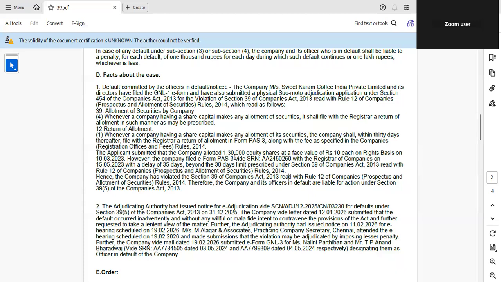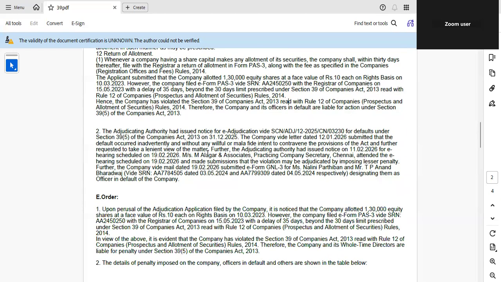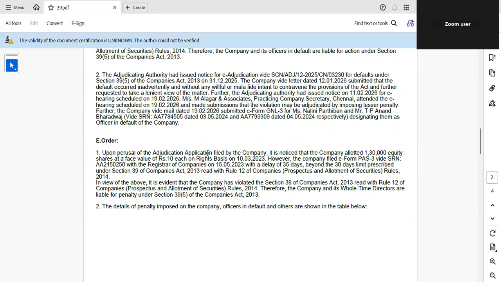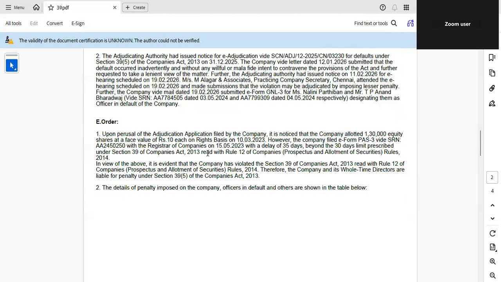And this means the company voluntarily approached ROC requesting adjudication for the delay. So the company admitted that the delay occurred inadvertently, with no malafide intention, and requested lenient treatment from the adjudicating authority. Accordingly, a show cause notice was issued, and a hearing also took place. The company replied that the delay was unintentional, it was a procedural lapse, and requested a reduction of penalty.